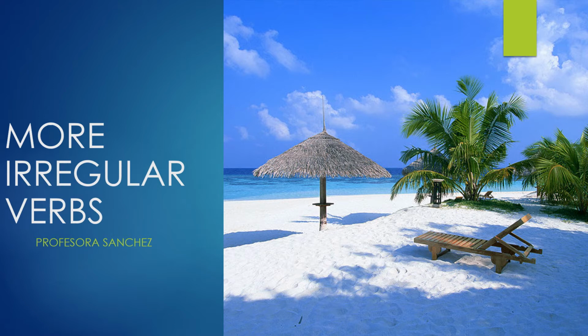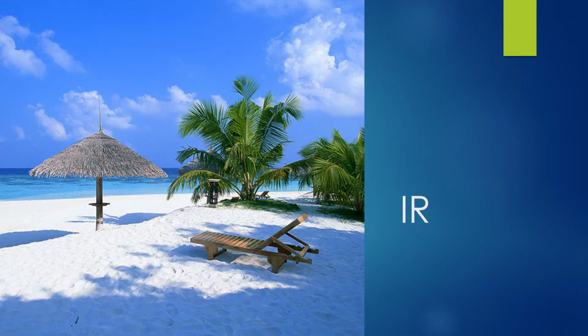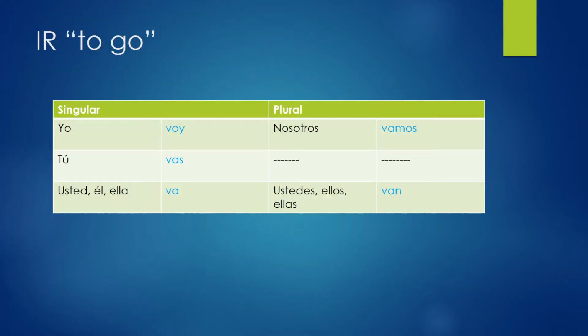Hola, class. Today we're going to focus on some more irregular verbs. We already talked about ir, but we're going to go over it one more time, and this time we're going to get into some of its uses. So ir means to go, as you probably remember. Here are its forms in the present tense. Very irregular, so this does not follow a pattern because we have voy, vas, va, vamos, van, none of which sound like the infinitive ir.